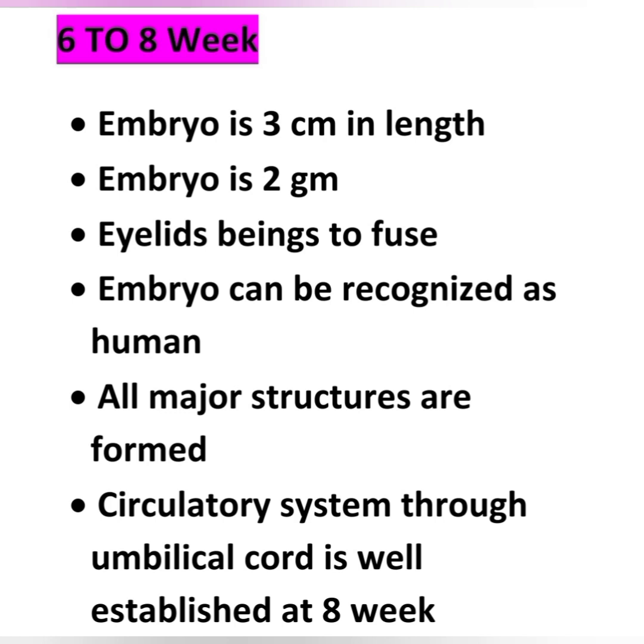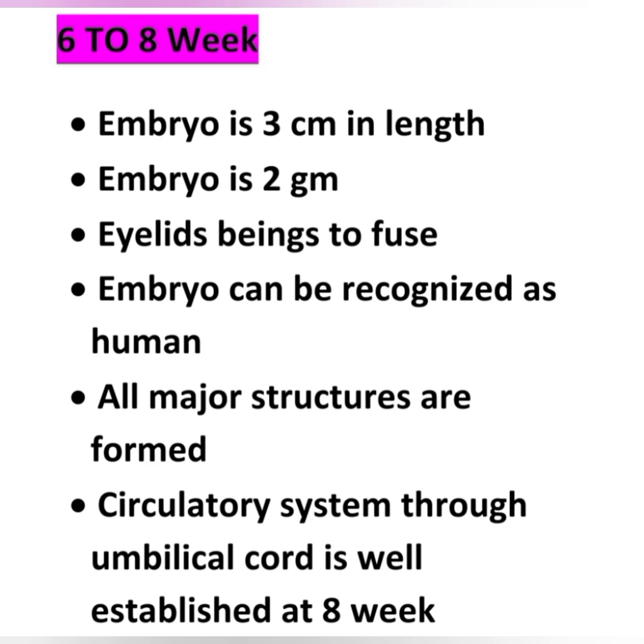It's an important question: the embryo can be recognized as human at 6 to 8 weeks. All major structures are formed, and the circulatory system through the umbilical cord is well established at the 8th week.